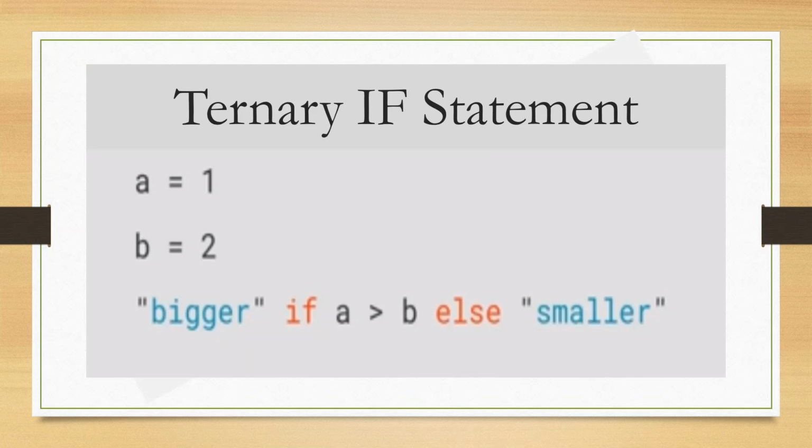So let's analyze our if statement a bit. All we really did is rearrange the position of our condition check and the output in our code. We still have our condition, a is greater than b, and our action in case it is greater, or else. Really try to read this in broken English. Instead of reading it as if a is greater than b, then bigger or smaller, try to read it as bigger if a is greater than b, else smaller. Although they may look useless, they can actually be a pretty powerful tool, especially when dealing with list comprehension.